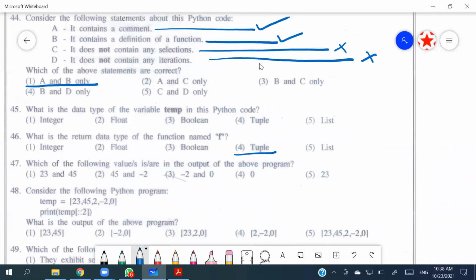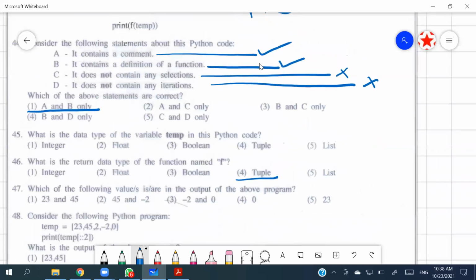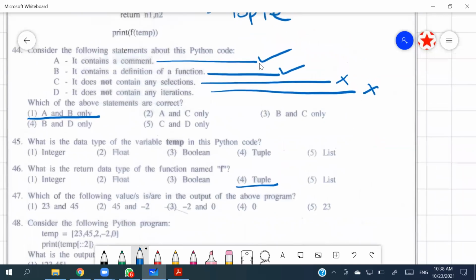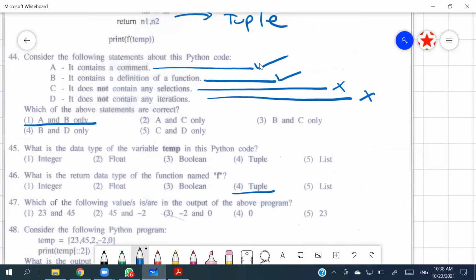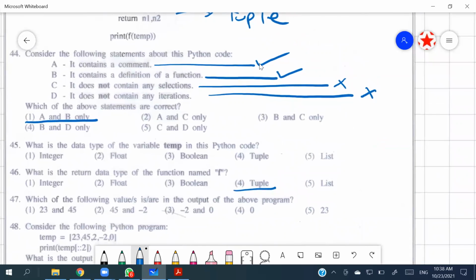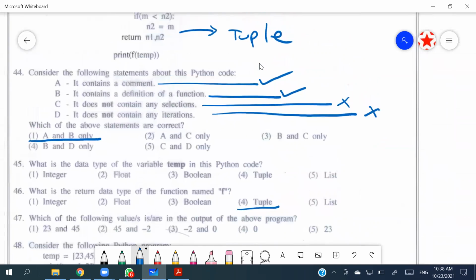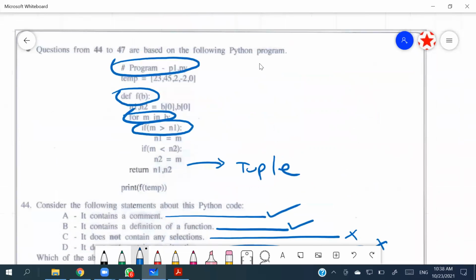Okay. Then in the 47th, which of the following values is in the output of the above program? Okay. Definitely two things are going to be there. So definitely the 4th and 5th are not going to be the answers anyway. So let's do the hand tracing.